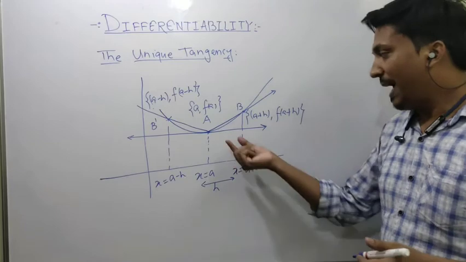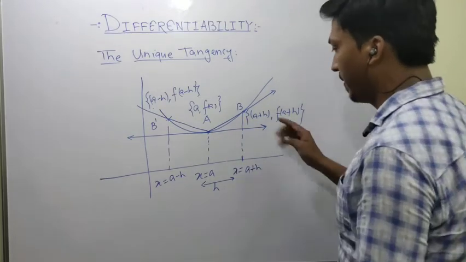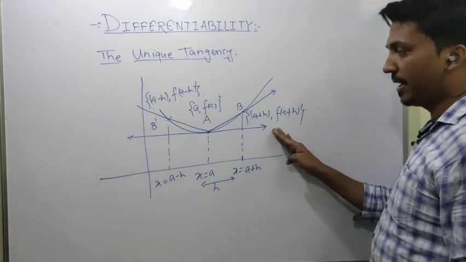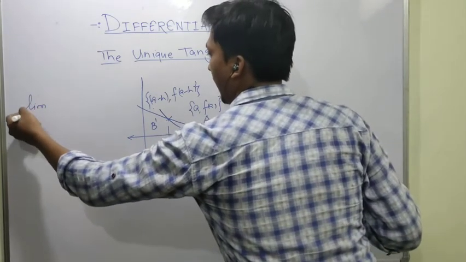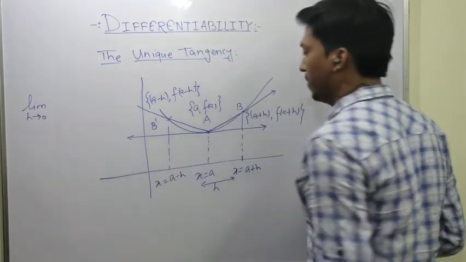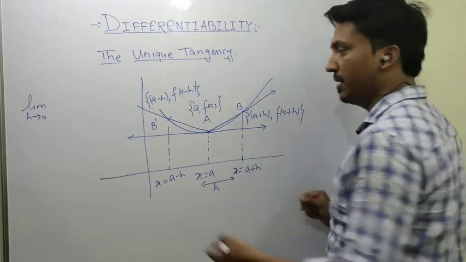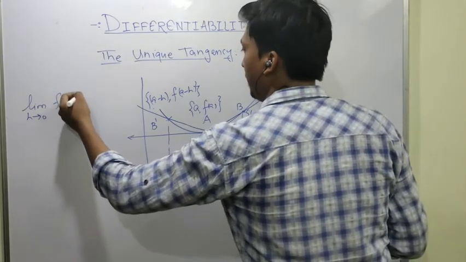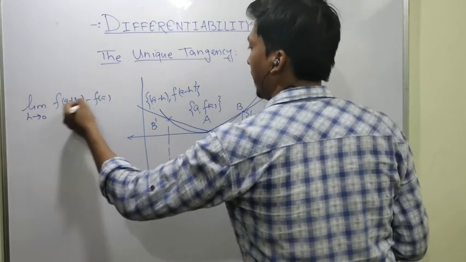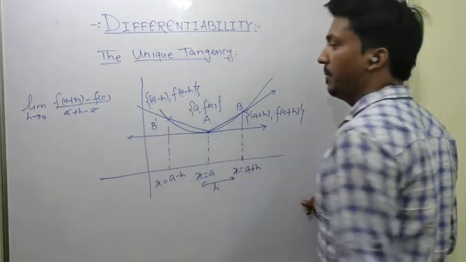Okay, so we can write this information mathematically, taking from the right side of A. The limiting case as h tends to 0, the slope of this secant becomes the tangent, and the slope will be f of A plus h minus f of A upon A plus h minus A, and this A will cancel out.